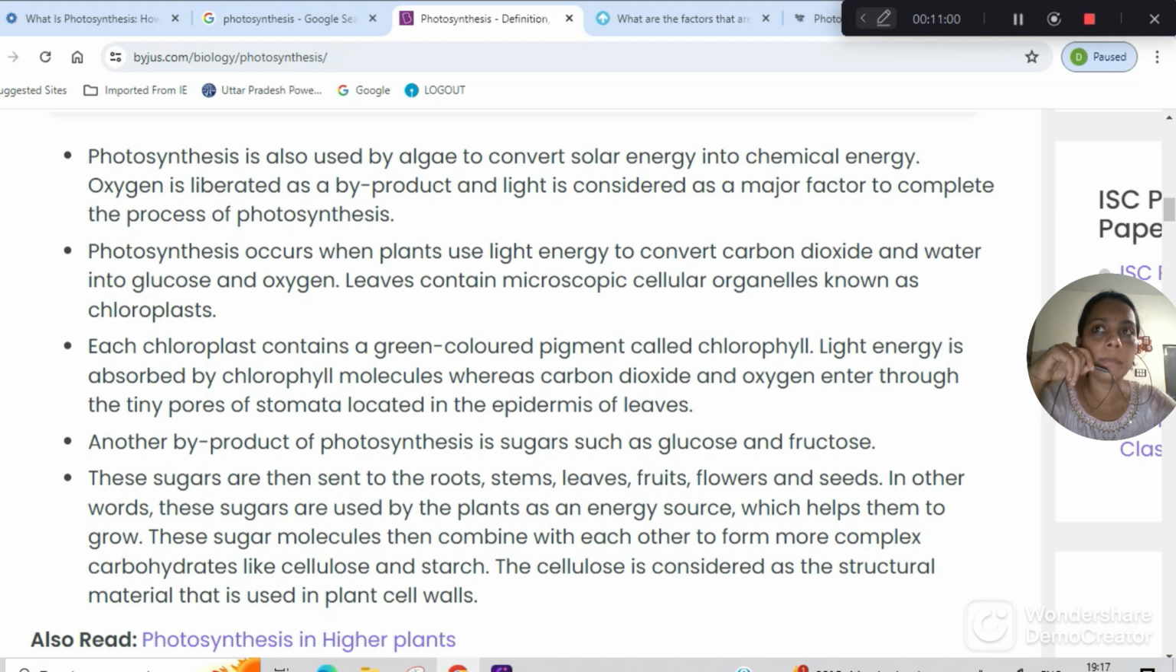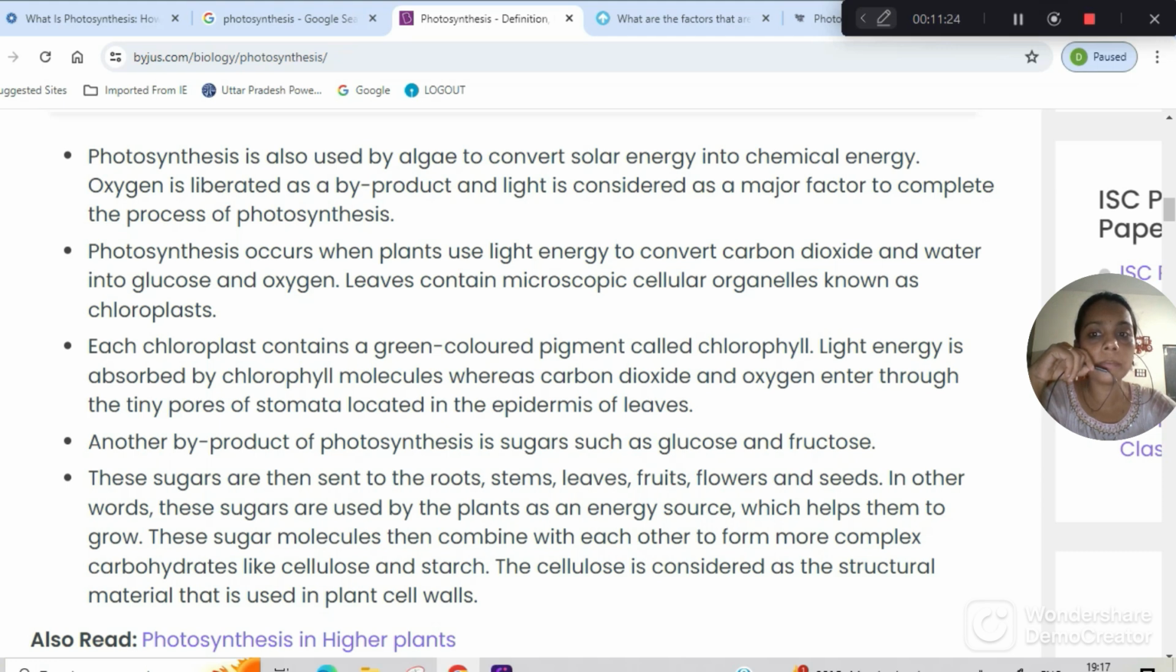What you see is the green part, but when you do the experiments, you will find out that the kitchen, which I told you, is the leaf. There is a secret chamber there, known as the chloroplast, and it has a pigment known as chlorophyll, which is basically doing all the chemical reactions. So each chloroplast contains a green pigment known as chlorophyll.